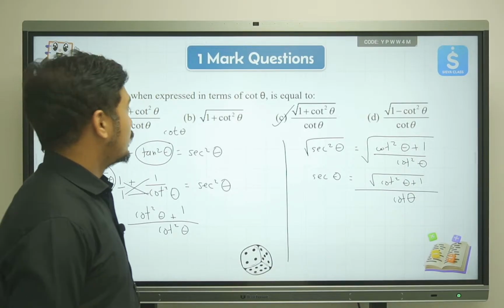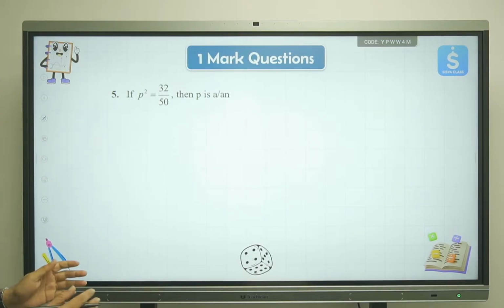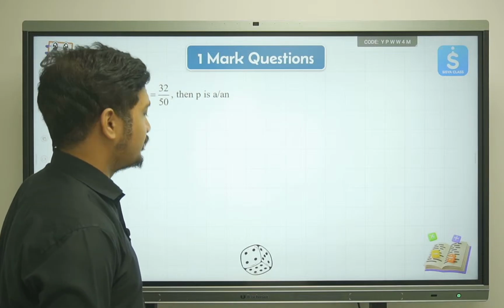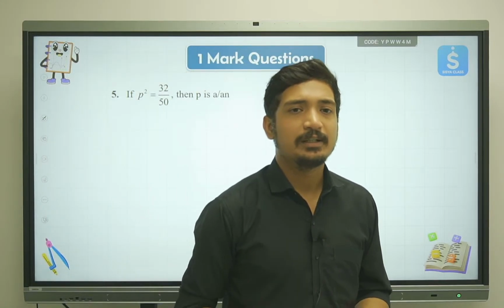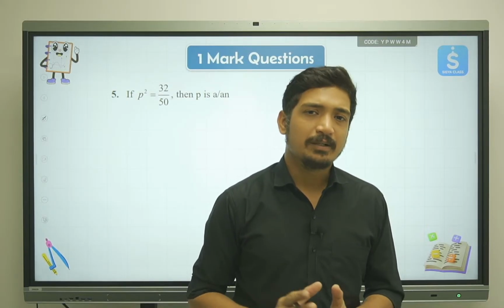So moving to the next question, we have question number 5. If p square is equal to 32 by 50, then p is an... Now, what is p? Is it rational or irrational, or can it be both? This is something that we should tell.